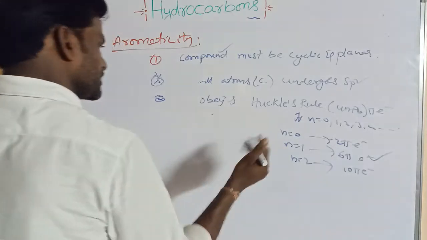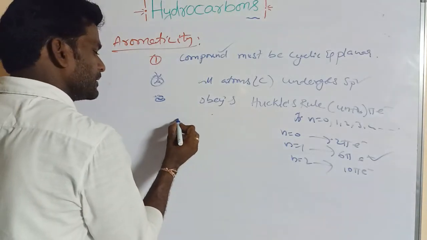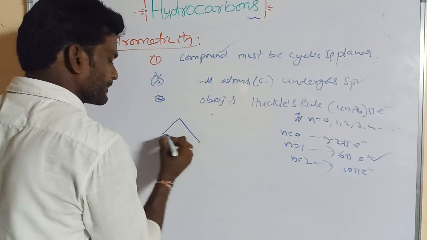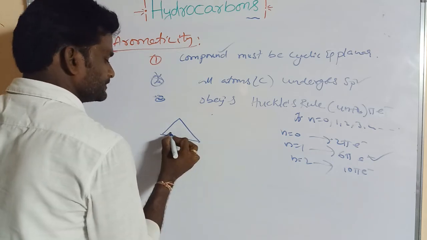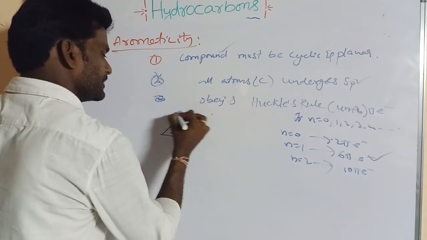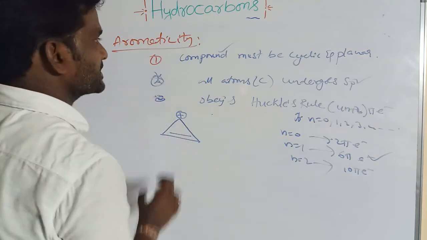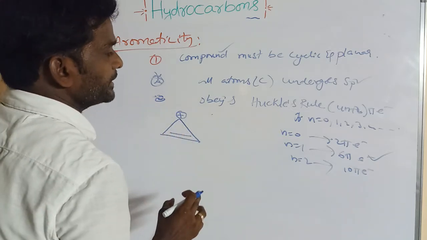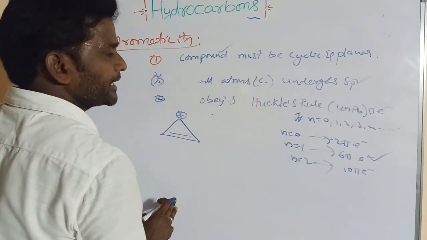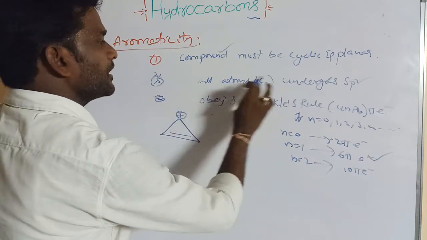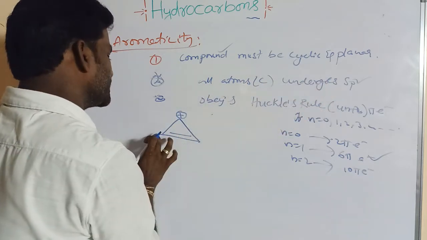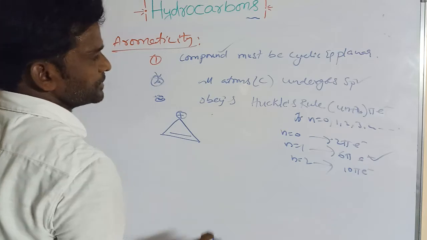Okay, if we take some more examples, so it is a cyclic structure, right? It is planar, and all atoms undergo sp2. This is sp2, this is sp2, this carbocation is also sp2.